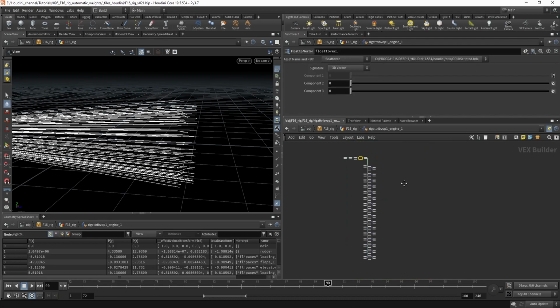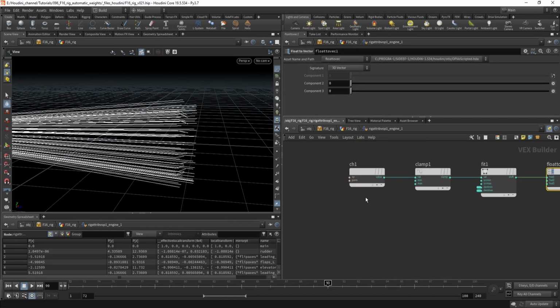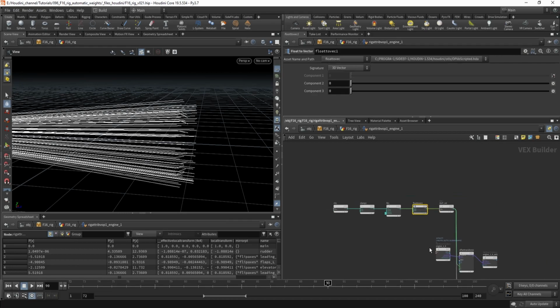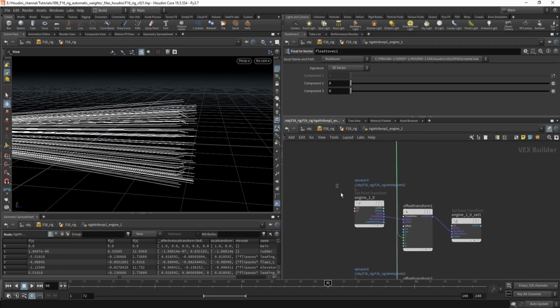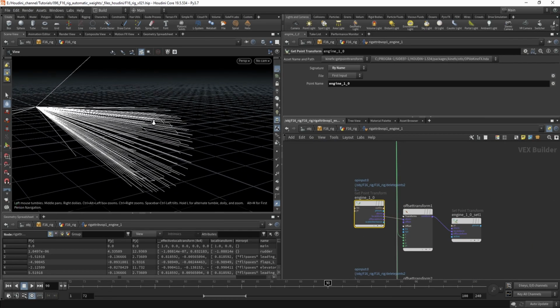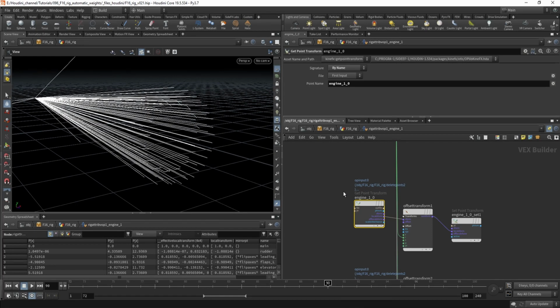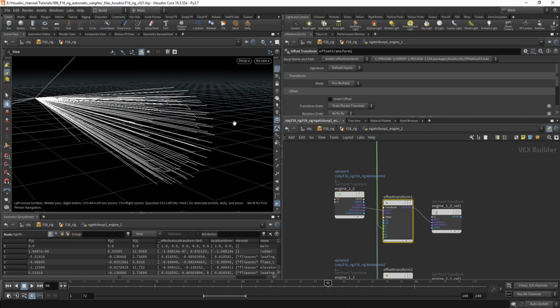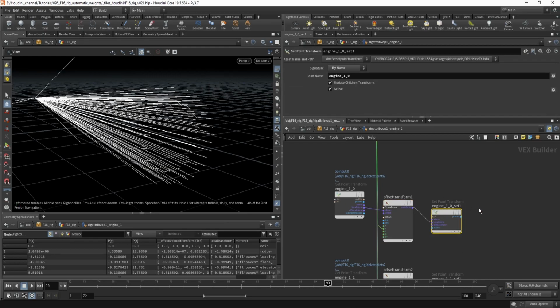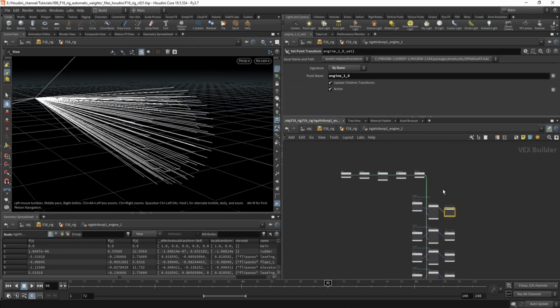And if I dive inside and have a look, you can see it's the same thing as previously. For each bone we have a get point transform node. We offset the transform, so we offset the rotation of each bone, and we write out this transformation.